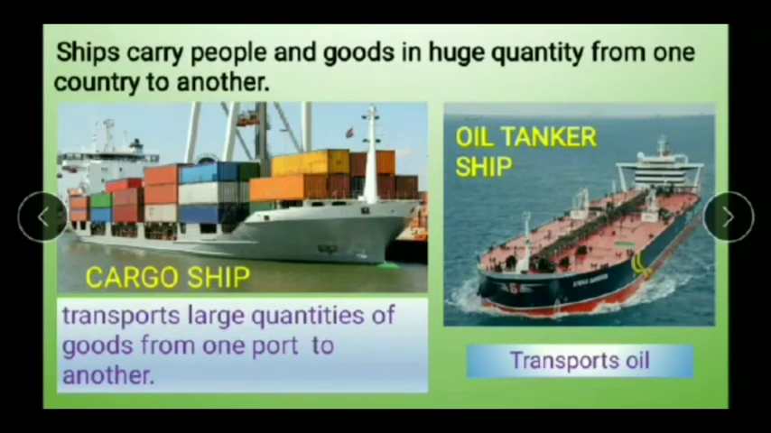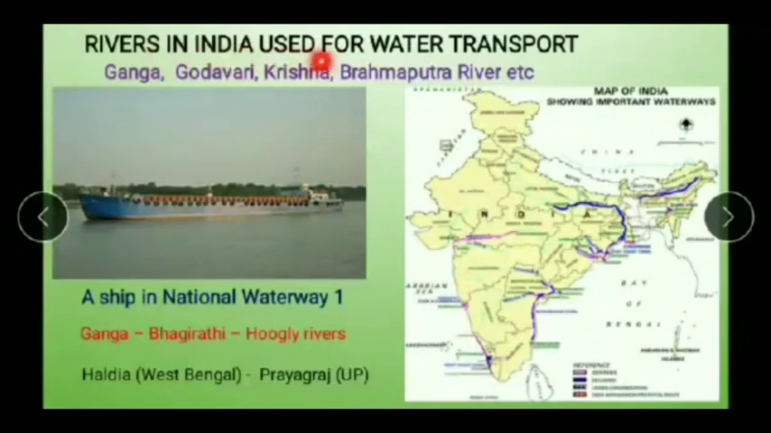What is oil tanker? You can look at the picture. This is the example of an oil tanker. It will carry the oil. It will transport oil from one place to another. Next is rivers in India used for water transport. Ganga, Godavari, Krishna, Brahmaputra river, etc. They are used to transport things in the waterways.